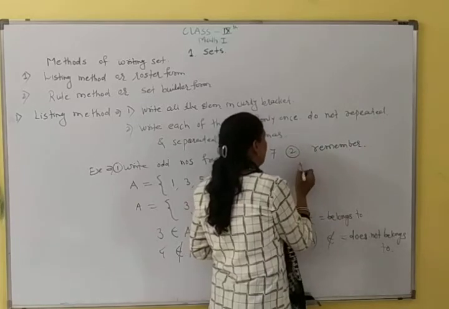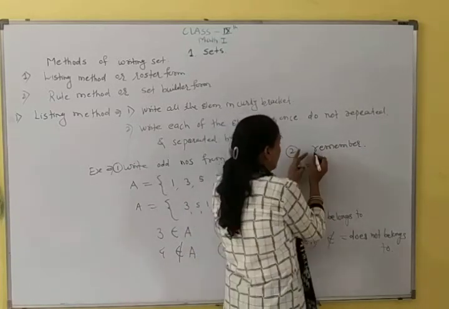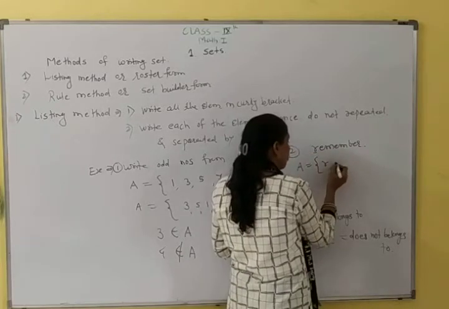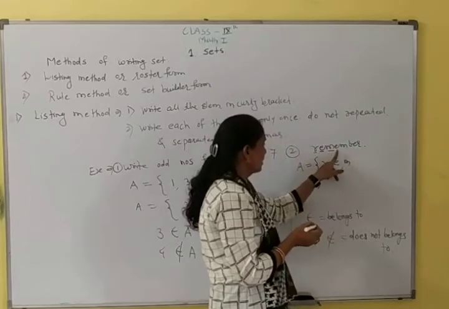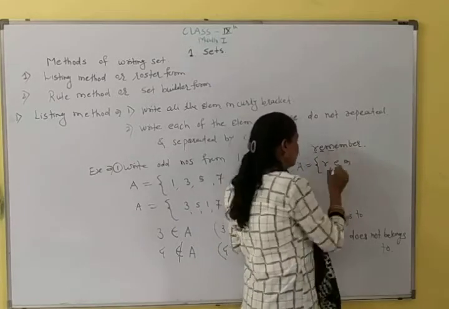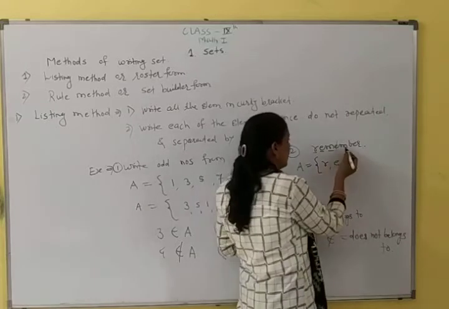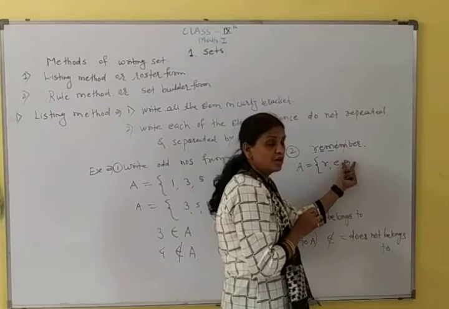A is the set of letters of REMEMBER. R, then comma, E, then comma, M. Then R, E, M: E is repeating, so it is cancelled. E should be written only once. M is also repeating.